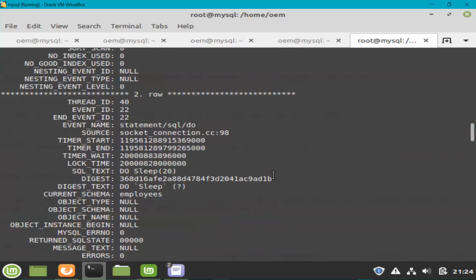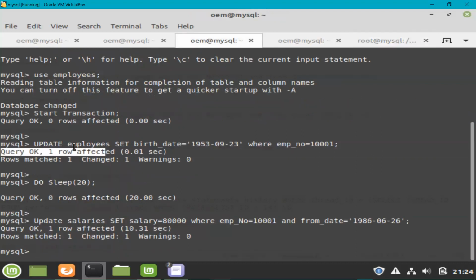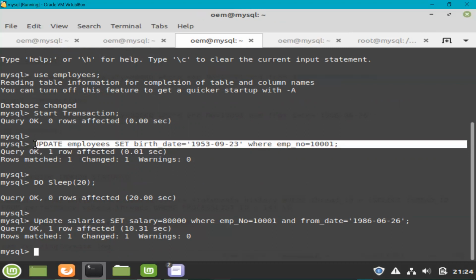But if you scroll a little up, you can see a do sleep command, and we know that this command cannot cause the blocking or deadlock. But then there is another command on the employees table, where I'm updating the birth date to 23 for employee number 1001. If you go to deadlock winner, you can find that this was the first command that I have run, and for this command it has acquired the lock on the employees table, but it did not release it because I did not roll back or commit yet. In your scenario, there is a possibility that the other command is still running, or some other reason it did not release the lock. So you will have to figure it out, but you have the command now.